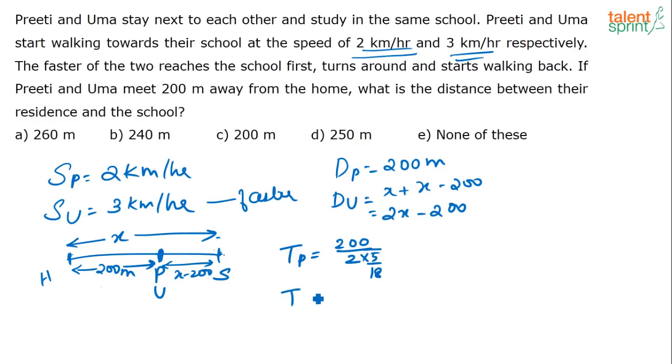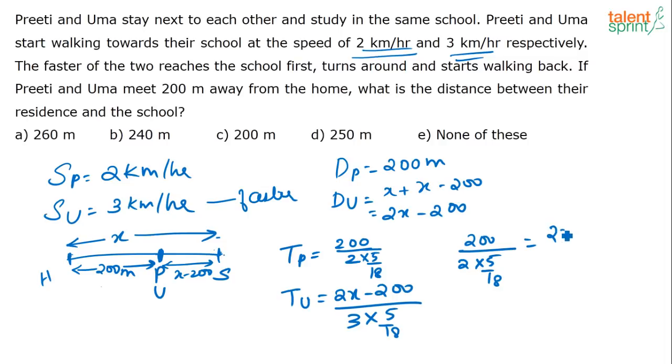Similarly, what is the time taken by Uma? That is equal to, see, total distance that she has covered, 2x minus 200, divided by 3 into 5 by 18. Now equate these two: 200 by 2 into 5 by 18 is equal to 2x minus 200 divided by 3 into 5 by 18. See, as I said, better not to simplify in the beginning and find out the speeds, because when we equate, these will get cancelled. So no point in wasting our time simplifying in the beginning itself. So now you solve for this.